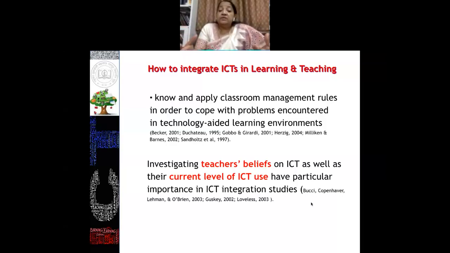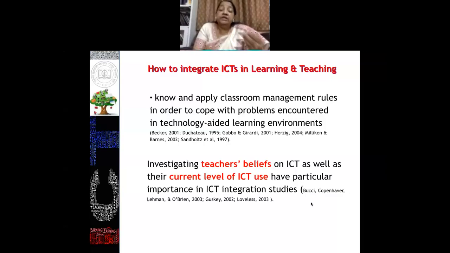This is a research study that suggests that a teacher should be able to use classroom management tools when they use ICT for teaching learning, a technology-aided learning environment. At that time they need to understand these classroom management tools. Another important belief is that investigating teachers' beliefs on ICT as well as their current level of ICT use have particular importance in ICT integration studies.